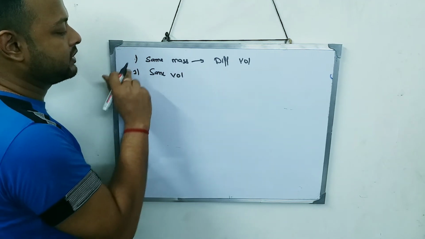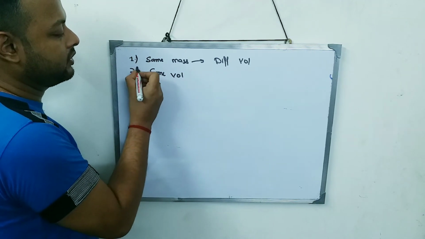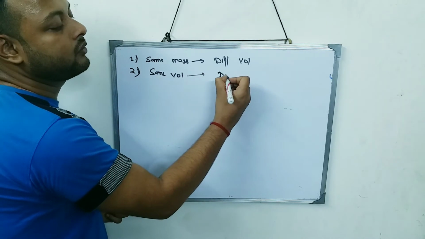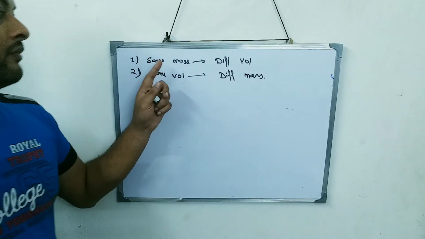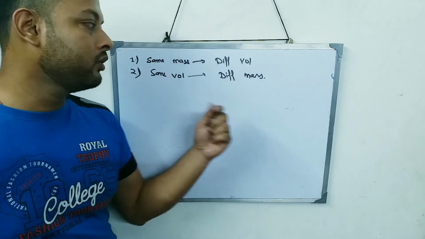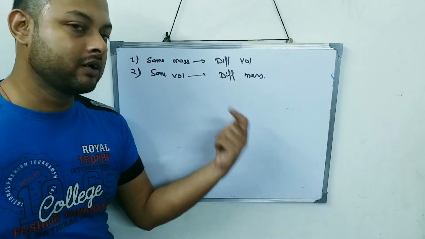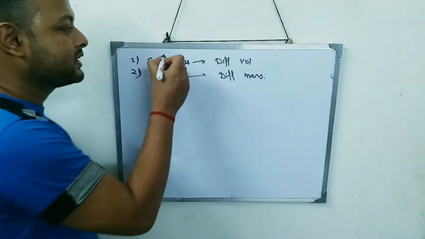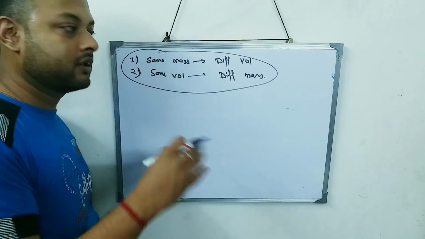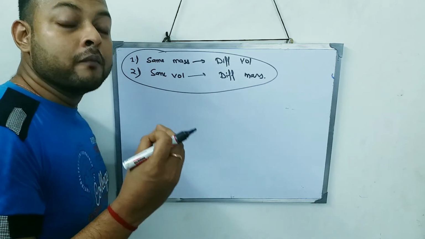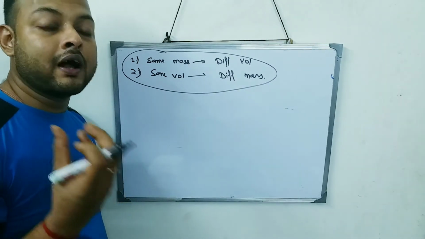Same volume, then we have different mass. So if it has same mass, it might have different volume. If it has same volume, then it might have different mass. The whole logic, the whole reason, is because of the number of particles.